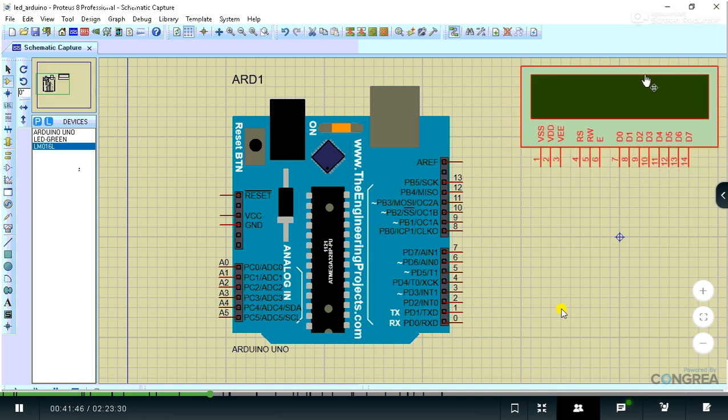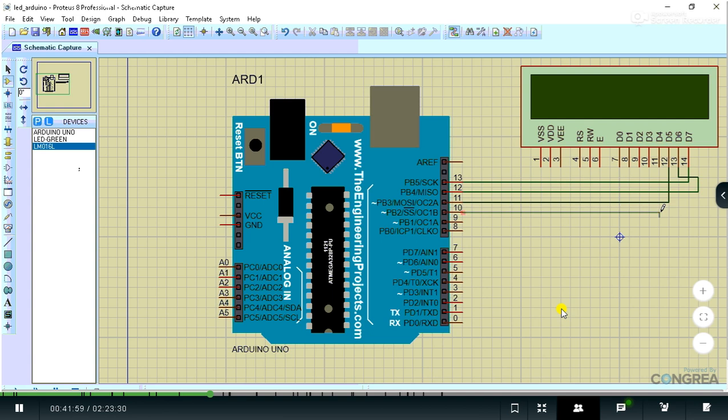So I would like to connect D13 with D7, then digital pin number 12 to D6, then 11 to D5, 10 number to D4. Okay, and pin number 9 is going to be connected with enable, while D8 I'm going to connect with RS. So RS is connected to the 8 number, and read write should be connected to ground.